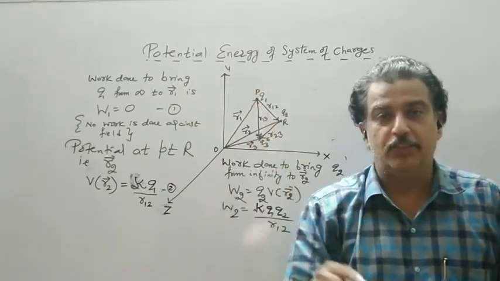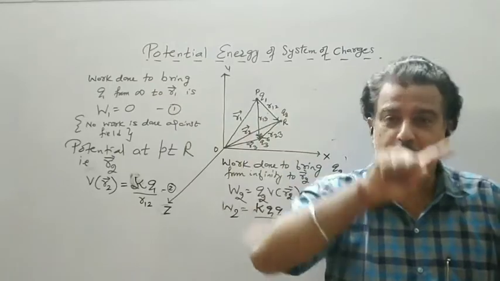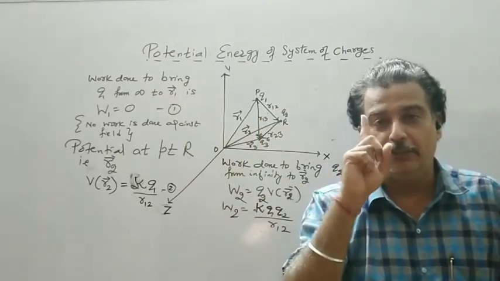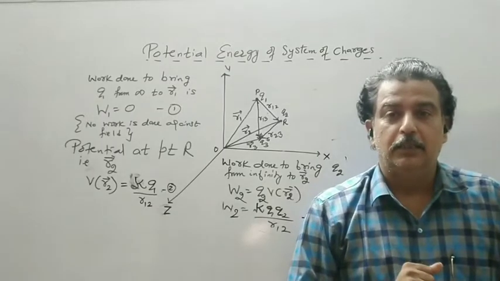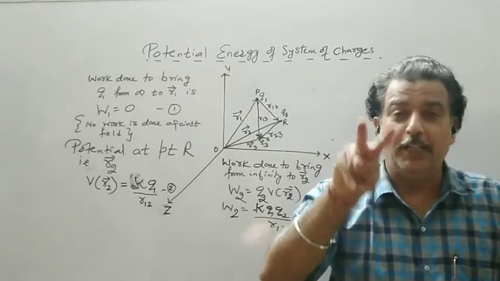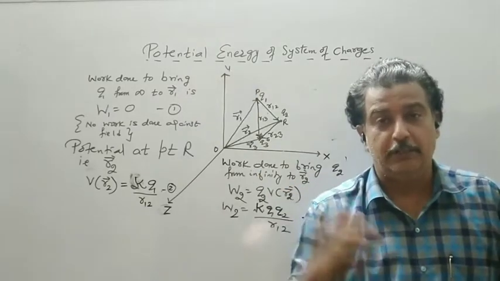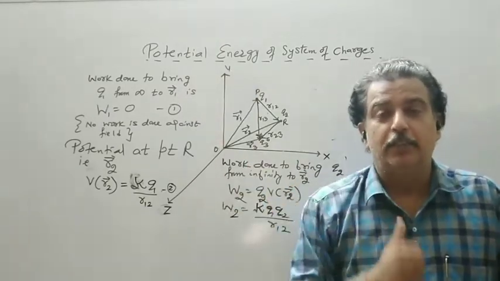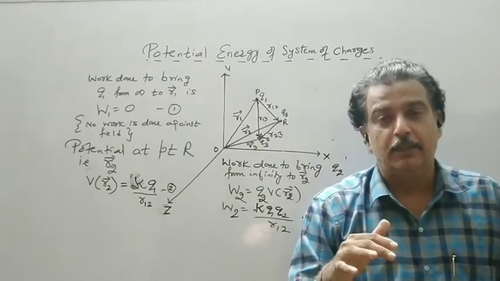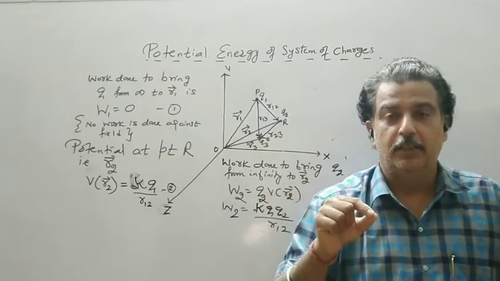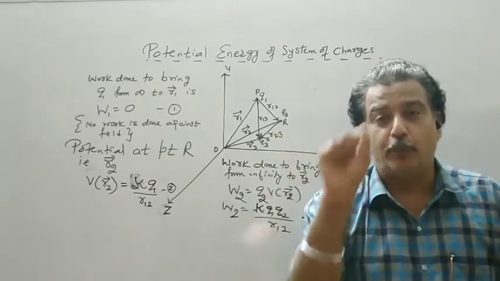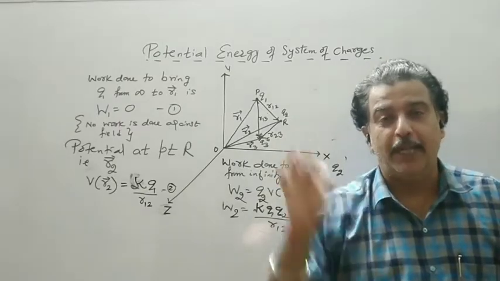First charge, work done 0. Second is brought against Q1. So before that, in between, you find the cost of bringing 1 coulomb, then you multiply it by Q2. Now 1 and 2 will behave as a source. They will not allow the 3rd charge to enter, but you have to do the work against them. Then we bring the Q3 charge. But before we bring Q3, we will find out the potential due to 1 and 2 at that point.